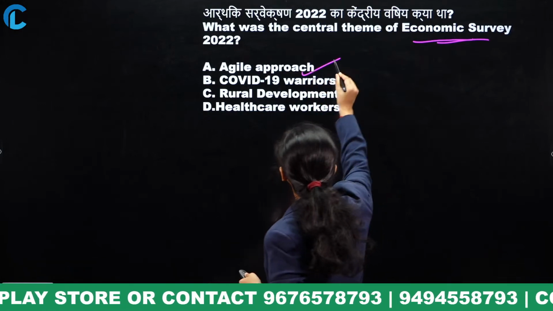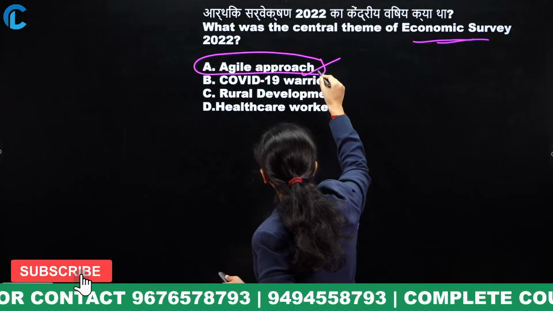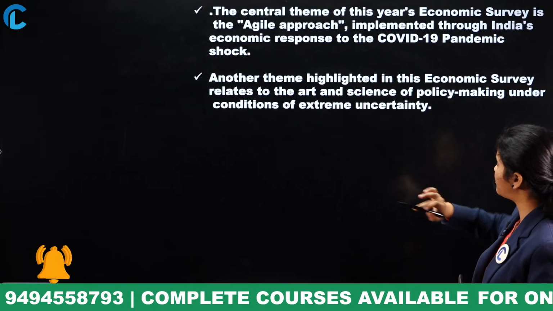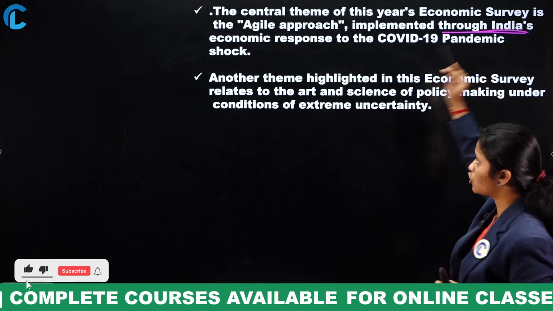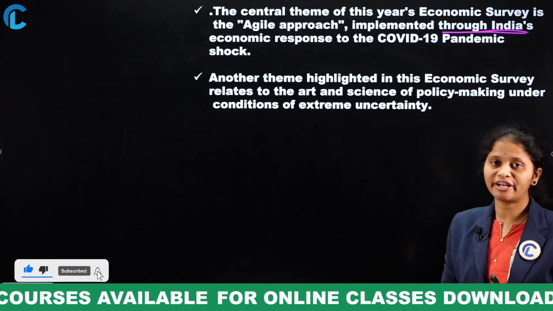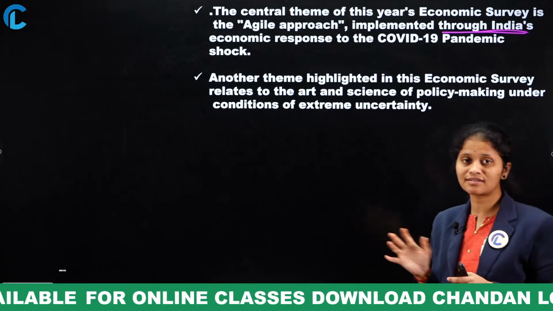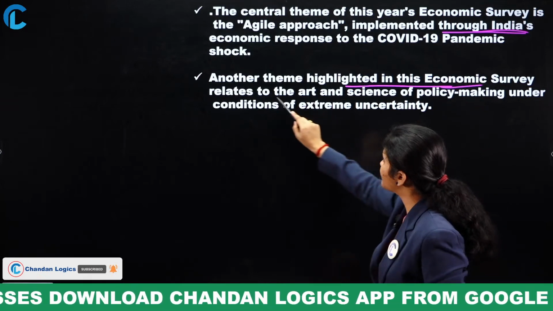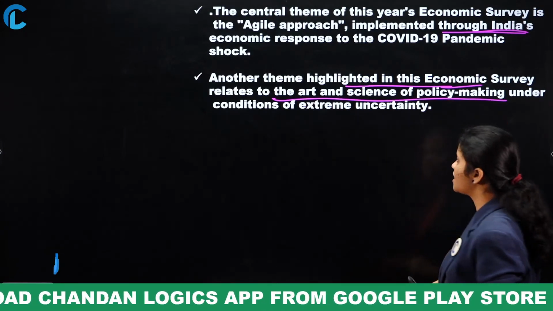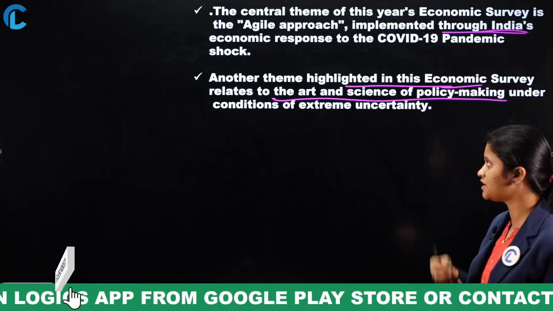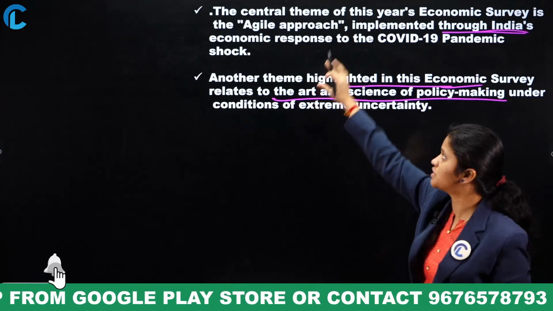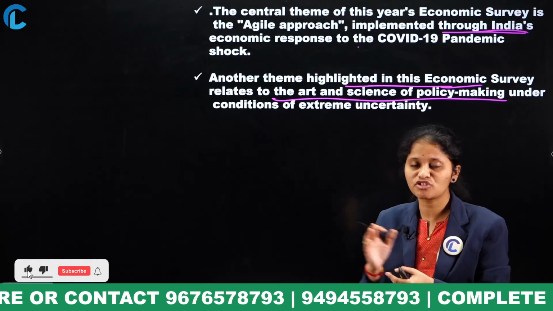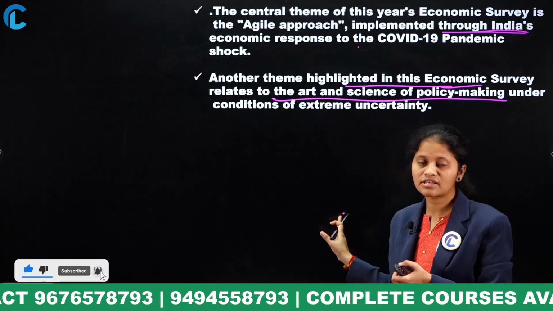Perfectly alright. The central theme of the economic survey of 2022 is the agile approach, which was implemented through India's economic response to the COVID-19 pandemic shock. So that was the reason the agile approach was considered the central theme. This theme highlighted in the economic survey relates to the art and science of policy making under conditions of extreme uncertainty. There were other themes, but the main central theme is the agile approach, according to the response of the Indian economy.